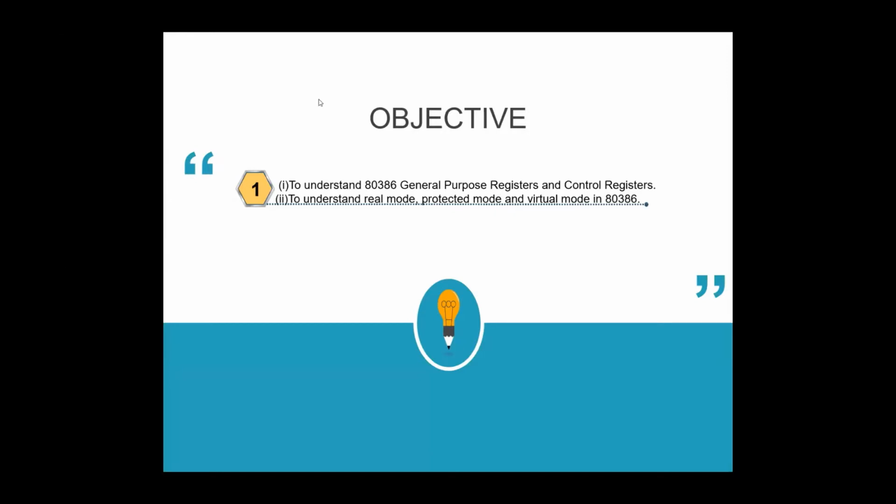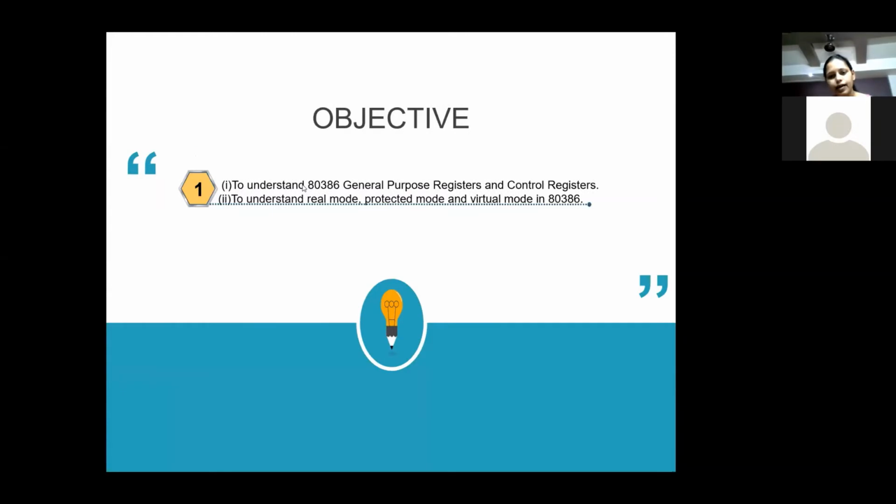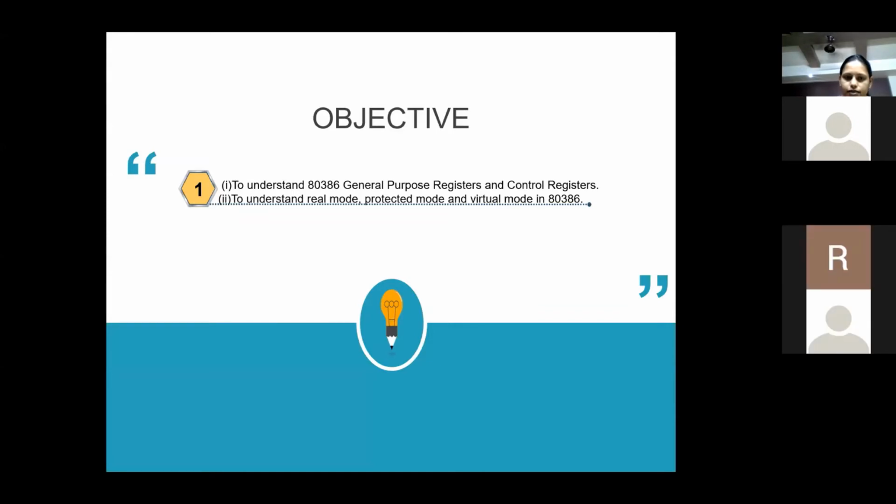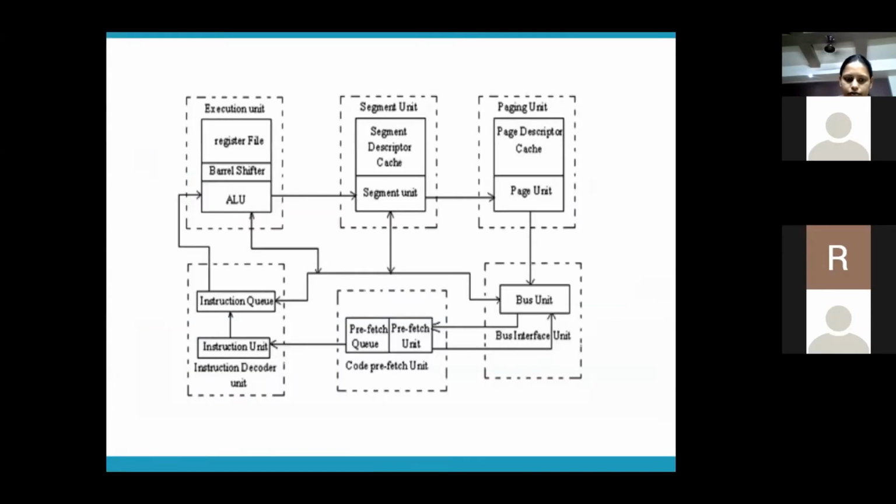Now, what were we discussing in the last session? Somebody tell me what were we discussing in the last session? Flag register and architecture. Yes, right? We discussed the architecture of 80386 and also its flag register. So you all know that the architecture has 5 important components.